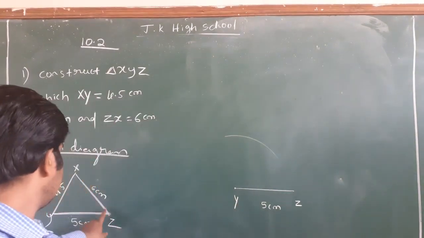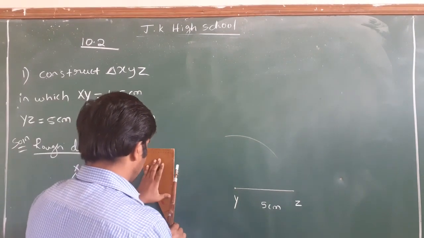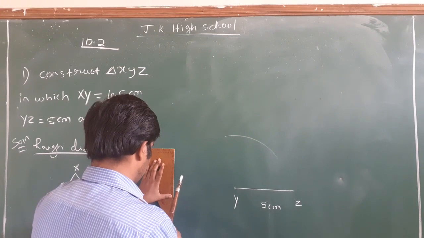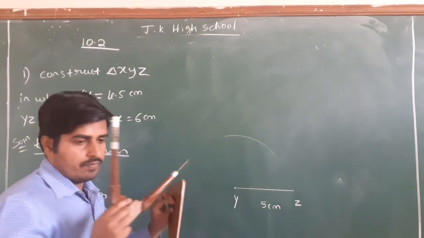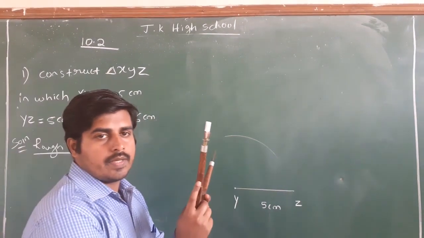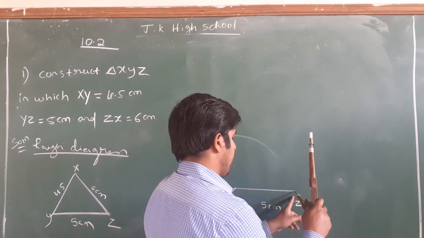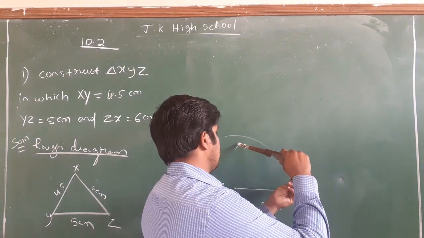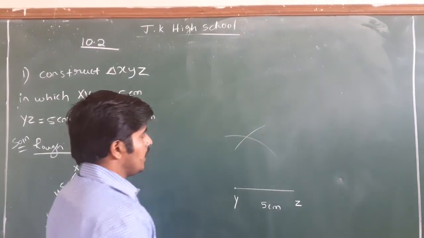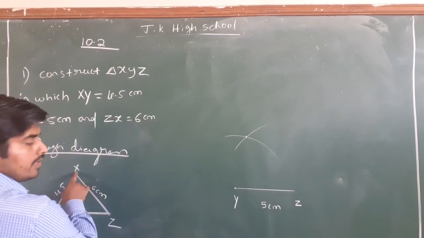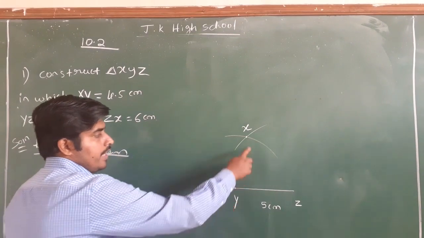Next, ZX is how much? 6 centimeter. Once again measure 6 centimeter on your ruler. Measure 6 centimeter in the compass and place the needle of the compass on this point Z and make one more arc. And both arcs are going to meet at this point. This point is nothing but X. So join now XY and XZ.